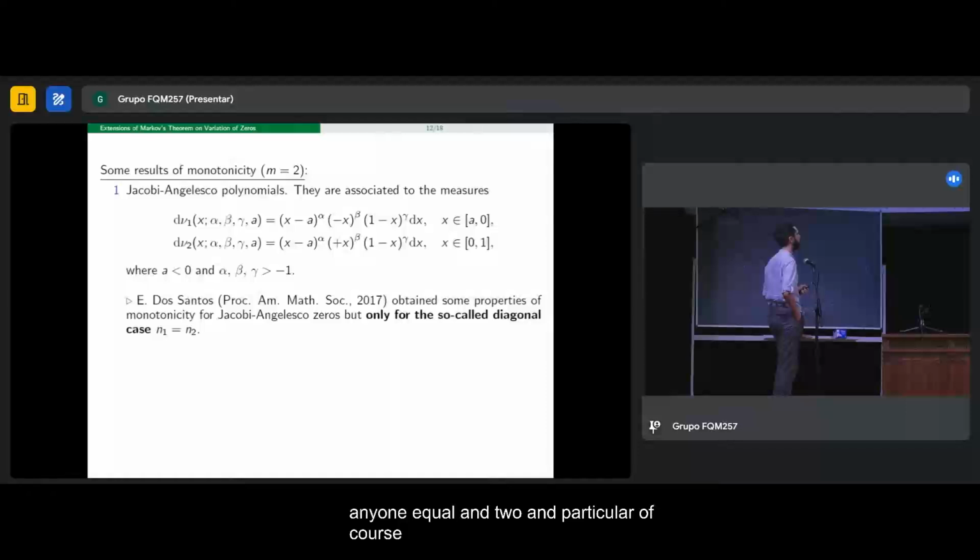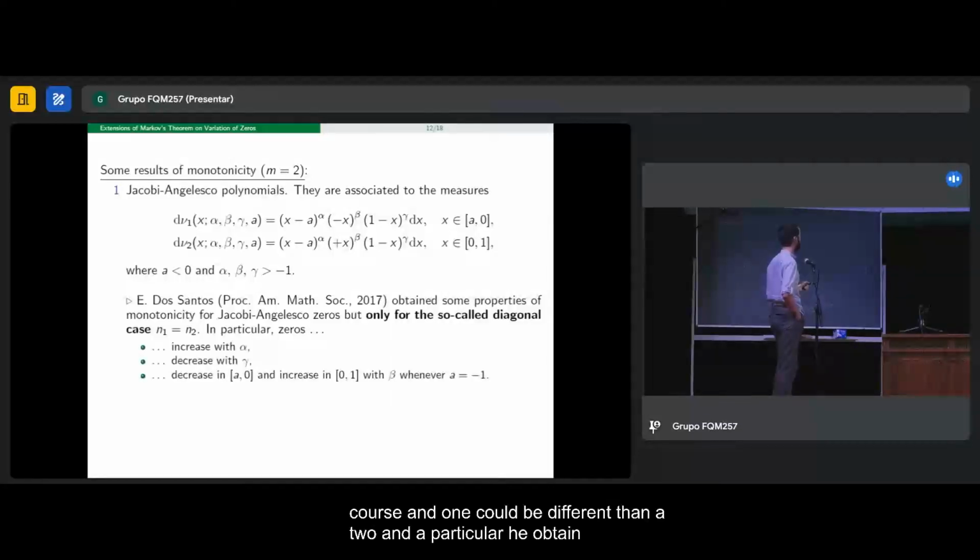In particular, he obtained that the zeros increase with this alpha, which lies at the left boundary of the leftmost measure, and decrease with this gamma, which is on the right, and also with this beta, which is in the middle.